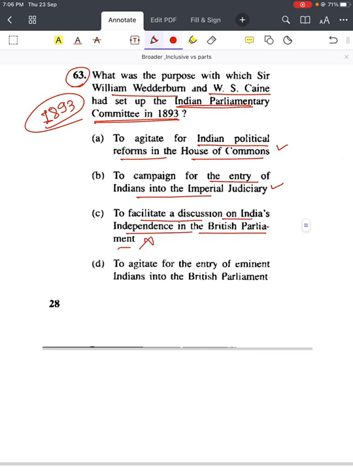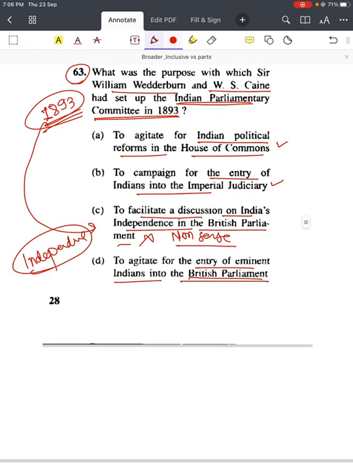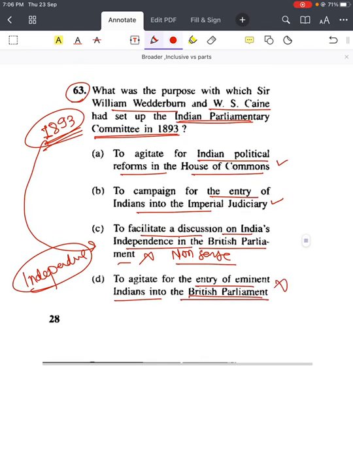Nonsense option. See, 1893 and they are talking about independence. I call it a nonsense option. Doesn't make any kind of sense. Then to agitate for the entry of eminent Indians into the British Parliament, again doesn't make any sense, because in 1893 they are fighting for participation of Indians in the British Parliament, right? That's why it doesn't make sense.